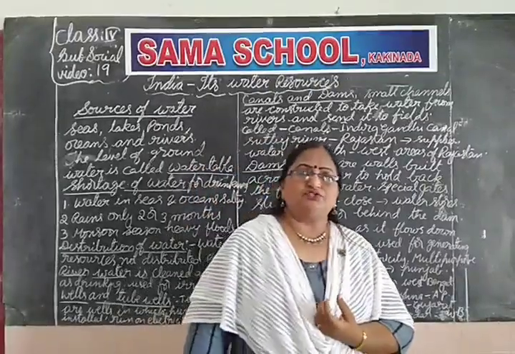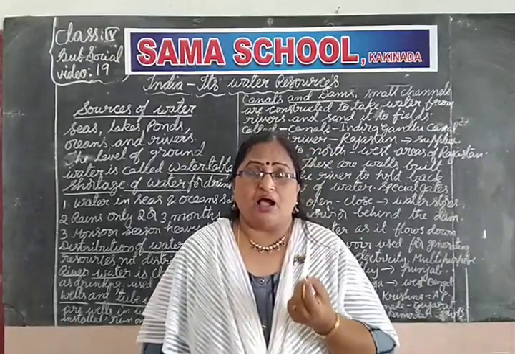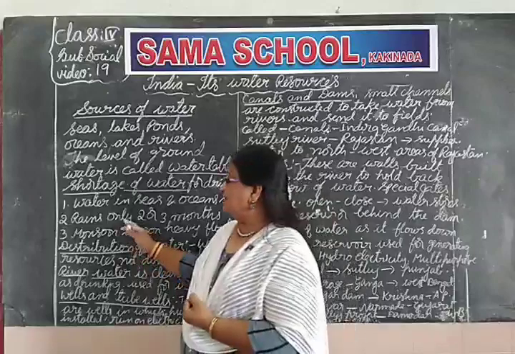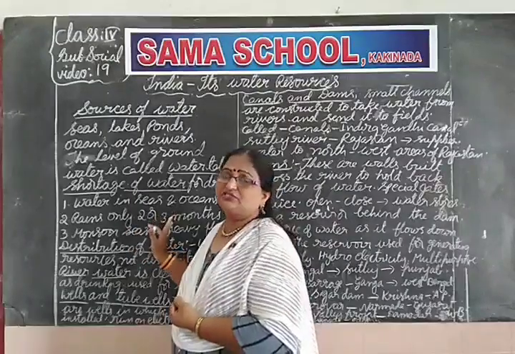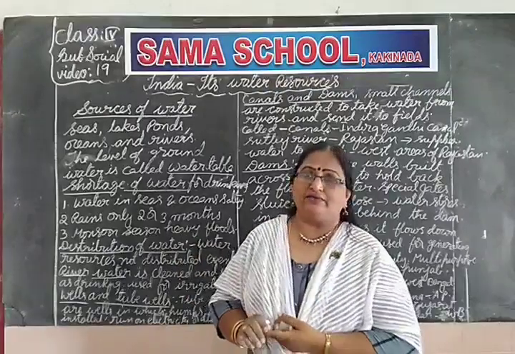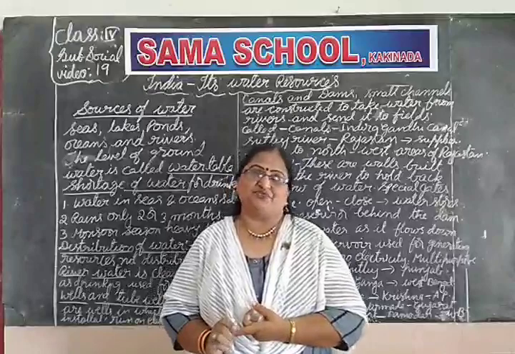In those 2 or 3 months, how much water will we get? Though rain is our main source of water, because we hardly get rains for only 2 or 3 months, the drinking water is not sufficient for us.